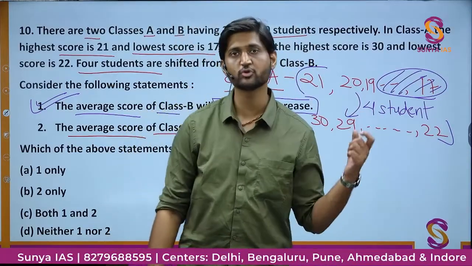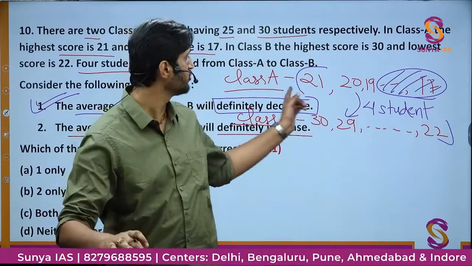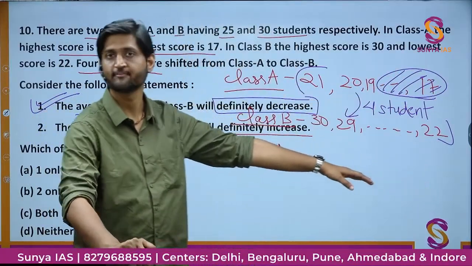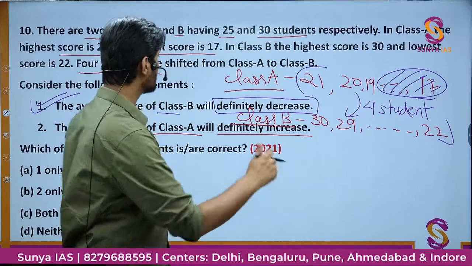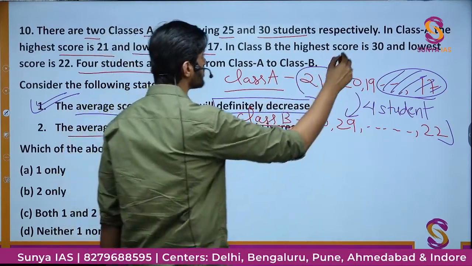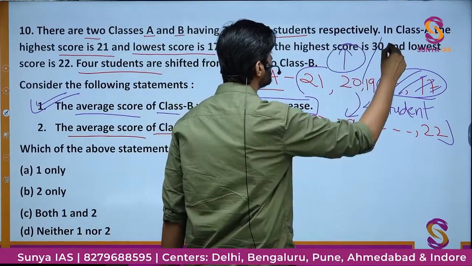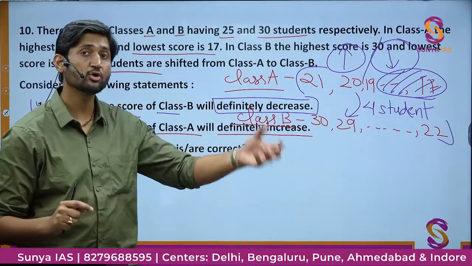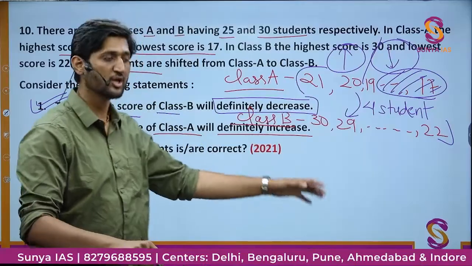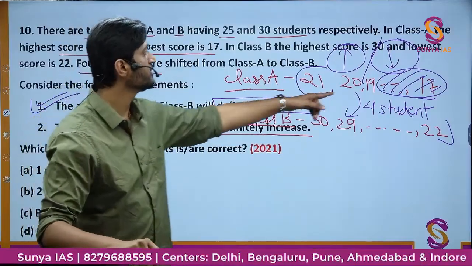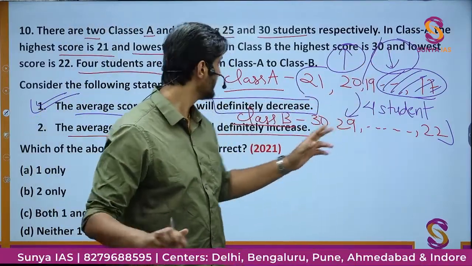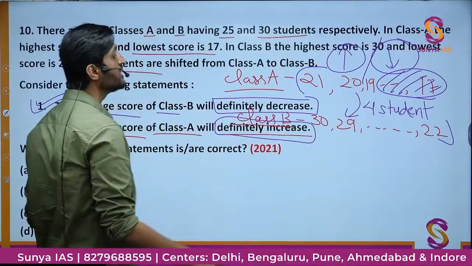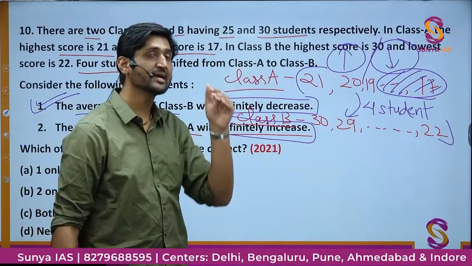The marks of students will actually improve for class A because you have taken out all the underperforming people. So the average of class B can increase or it can decrease, depending on the situation. If you take out the good students, it is going to decrease. If you take out the bad students from class A, it is going to increase. So definitely increase is something we cannot say. It might increase and it might decrease also.